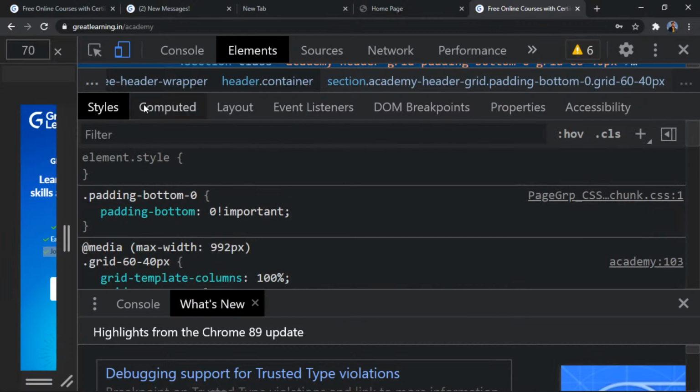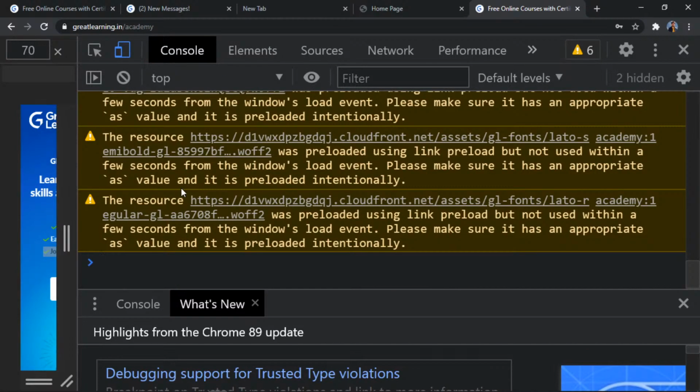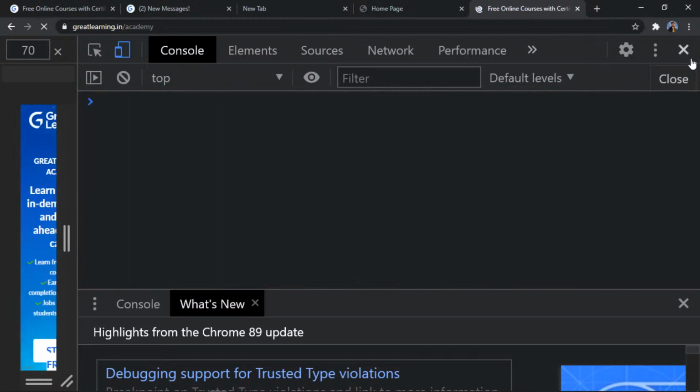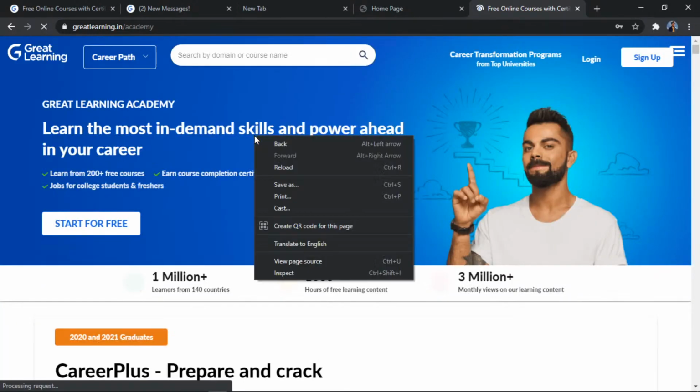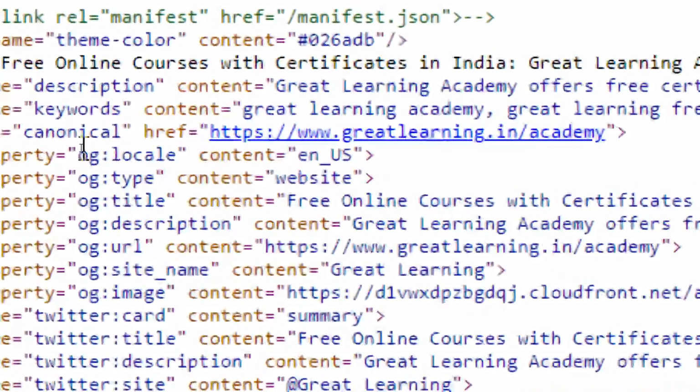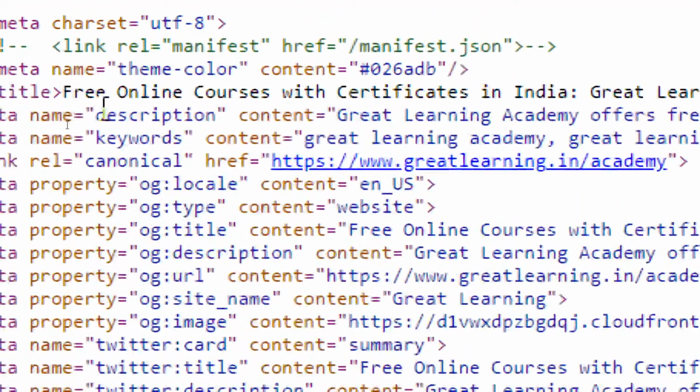Okay, view page source, and I'll see whatever code is written behind. You see I'm zooming it a little bit. Look for the title tag. You see the title tag over here.